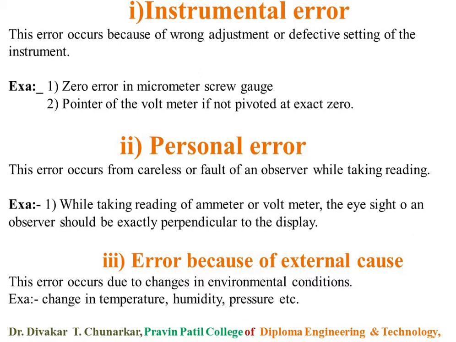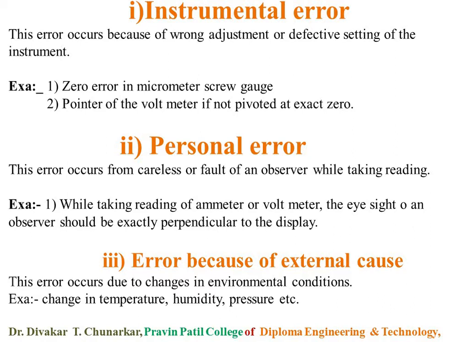I will take a simple example, the micrometer screw gauge. In this micrometer screw gauge, there is a null point or zero.